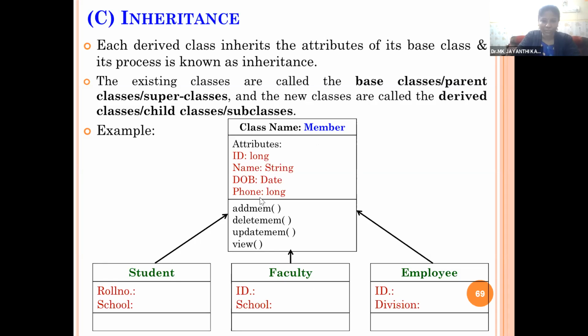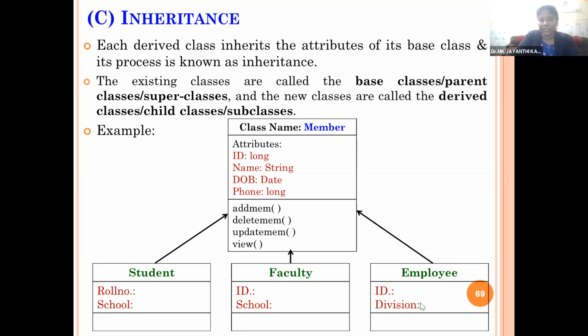The same way, the faculty member also will have the same attributes and same functions. Here also we can use the base class data members and member functions in the derived class called faculty. Along with the basic class properties, we'll have additional properties like ID of the faculty, school of the faculty, whether CSE faculty or ECE faculty, EEE faculty, like that.